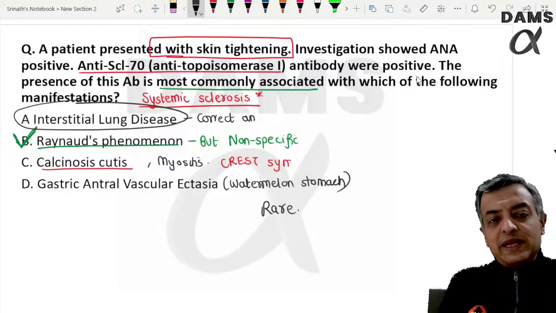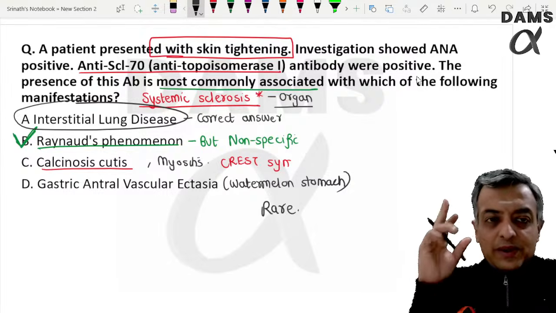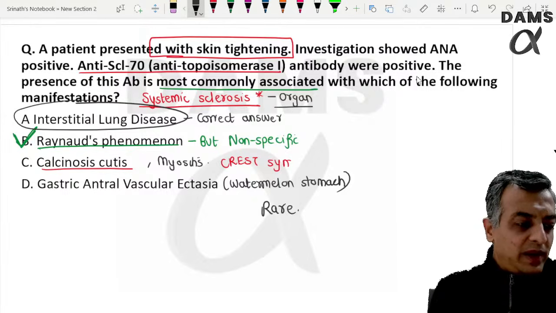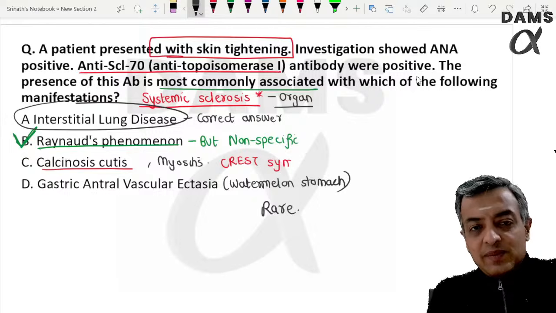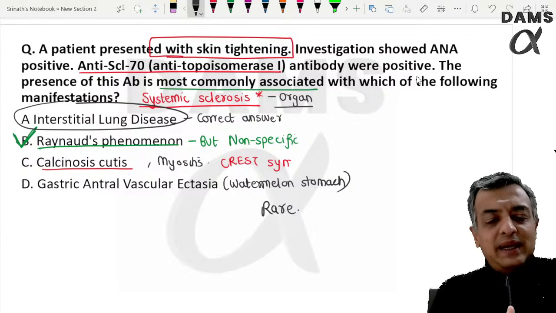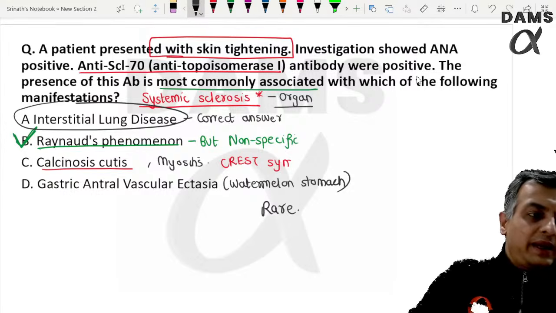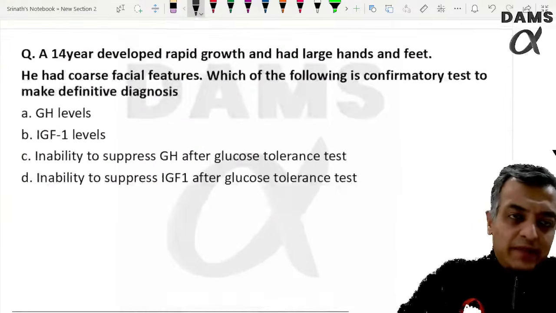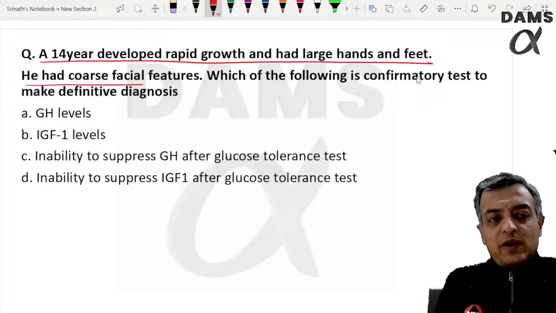If Raynaud's was not there, then the most common organ involvement would have been interstitial lung disease. Dr. Daksh, yes, you are right. Dr. Divya Kumar, yes, they had asked for the most characteristic phenomenon. Okay, so common or characteristic. The answer remains ILD. Gastric antral ectasia is not only rare but also non-specific. So the answer would remain interstitial lung disease only. Chaliye. So a 14-year-old person had rapid growth, coarse facial features, what do they want more?